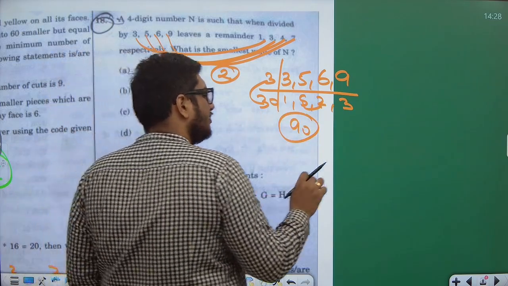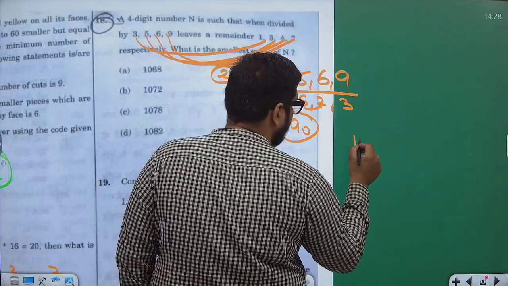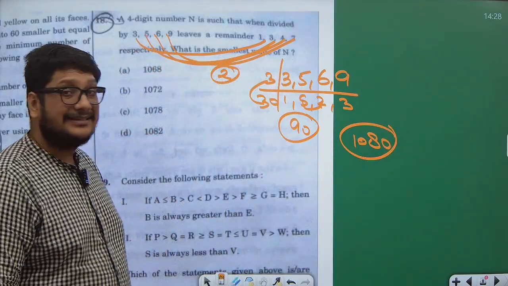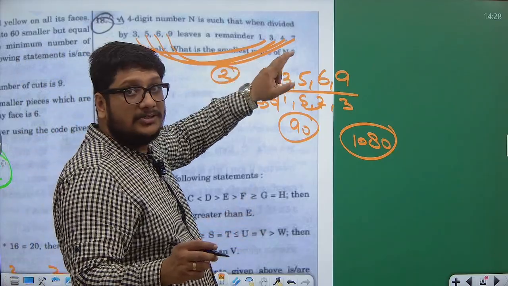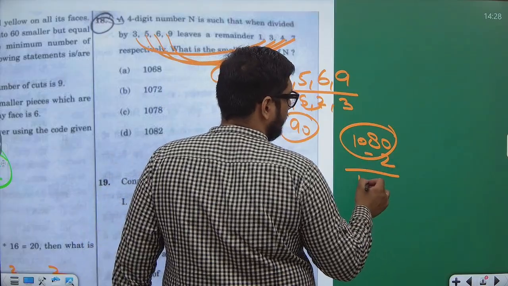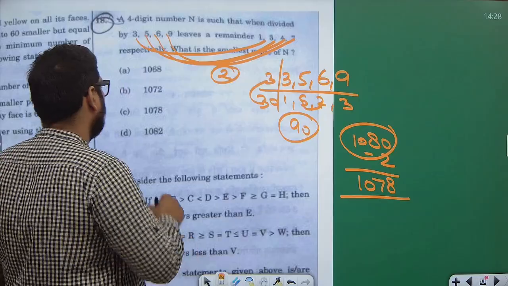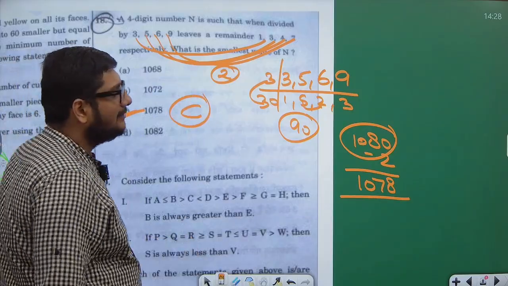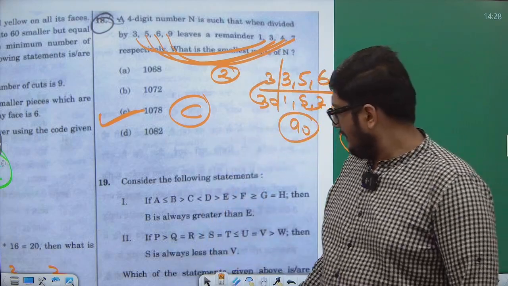Now see, the smallest 4-digit number divisible by 90 would be 900, 990, 1080. Now I need all these different remainders, so I'll subtract 2. 1078. The correct answer would be option C. 1078 is the correct answer. What is the correct answer, guys? 1078.